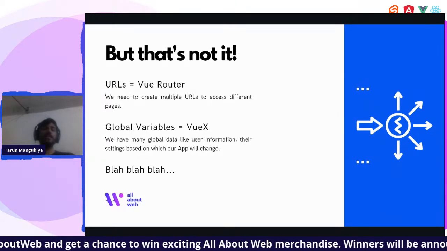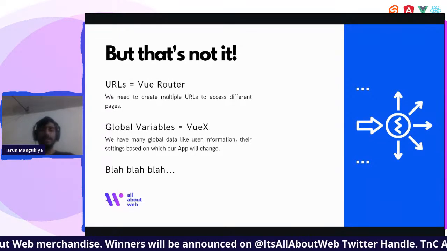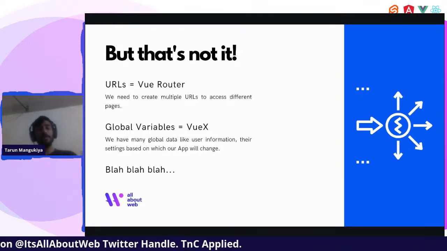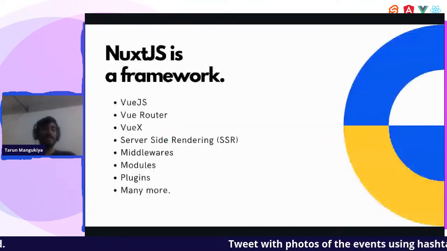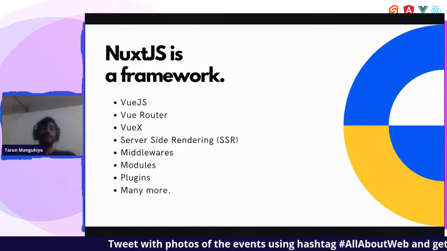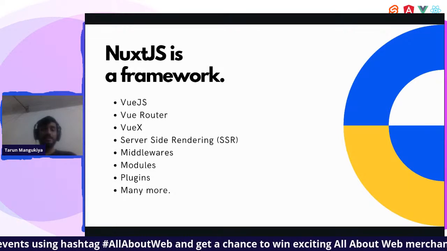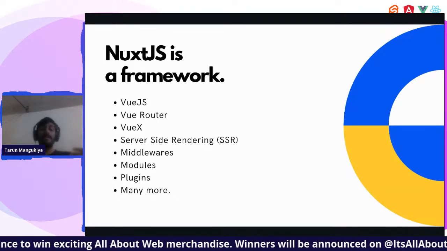So we need something out of the box which has inbuilt performance optimization. When you talk about the framework that is built on top of Vue, it is NuxtJS. What NuxtJS provides is Vue.js, then Vue Router, Vuex, and server-side rendering. There is a thing called server-side rendering also. Then we will need some middleware.